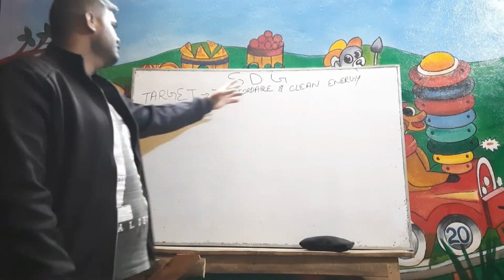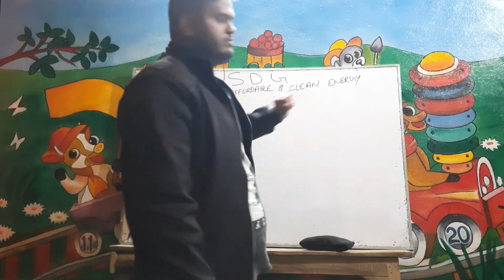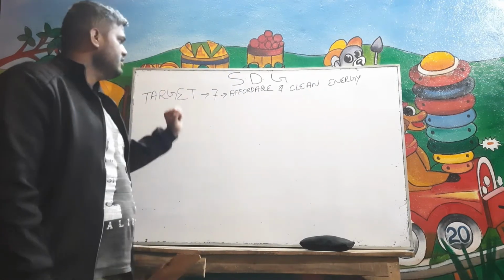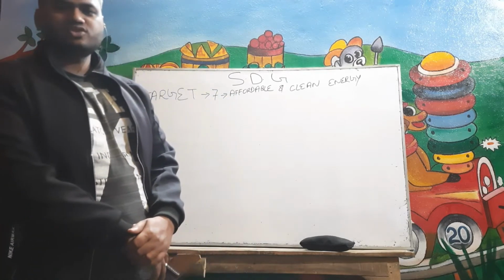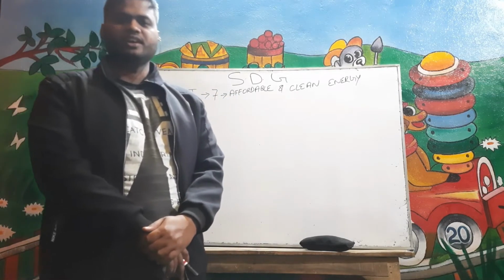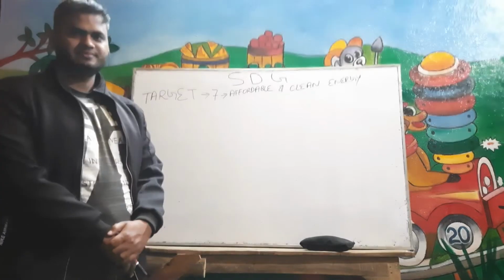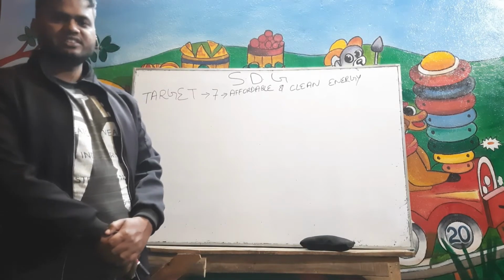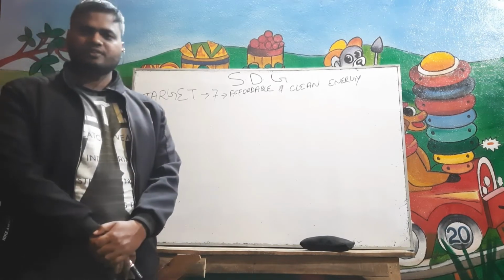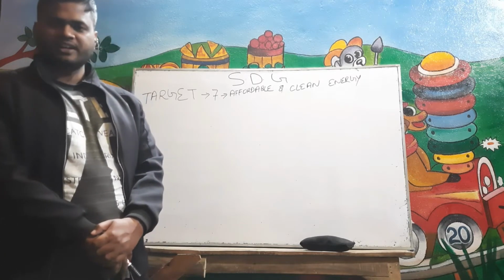SDG Goal number 7 talks about affordable and clean energy. We have to ensure universal access to affordable, reliable and modern energy, not only by the traditional use of energy, but also through new kinds of energy being explored all over the world, like geothermal energy as well as solar energy.